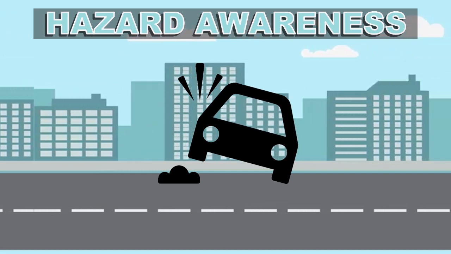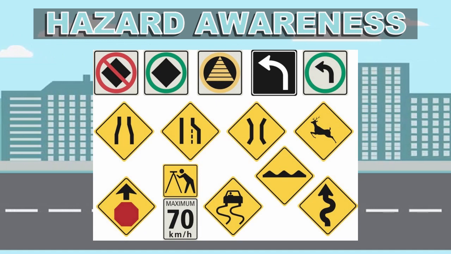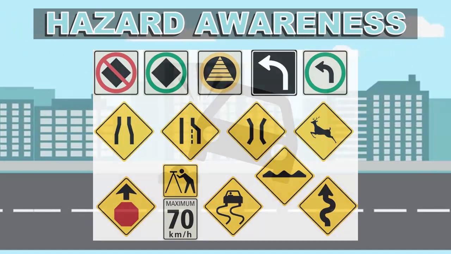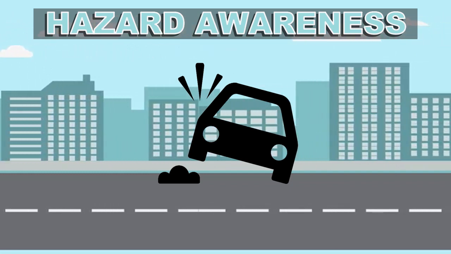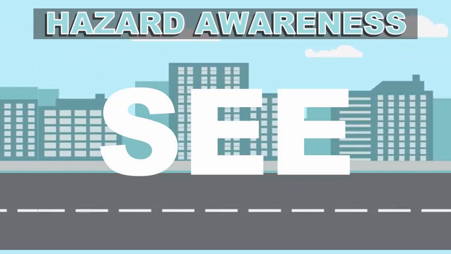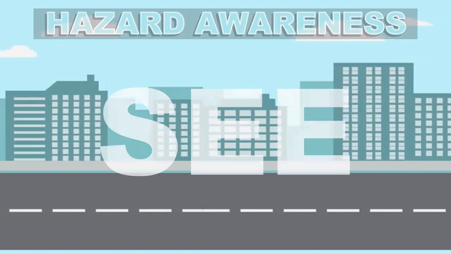Some roadside hazards can be marked by road signs. Though many roadside hazards cannot be marked, such as potholes, impaired drivers, pedestrians, parked cars, and many more. You must always be using your SEE strategy to avoid hazards of all kinds.